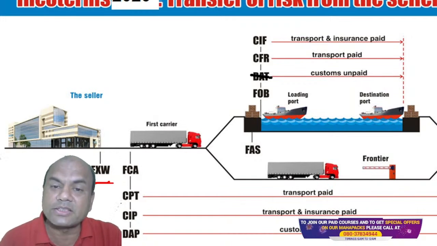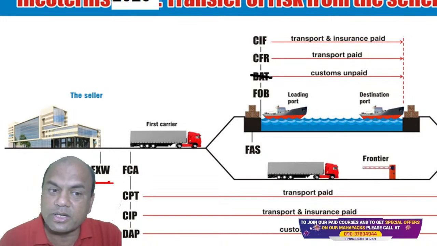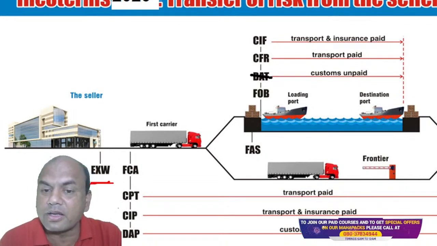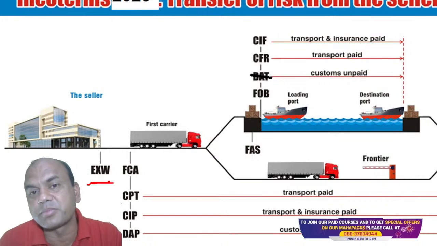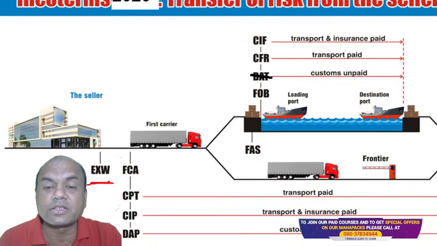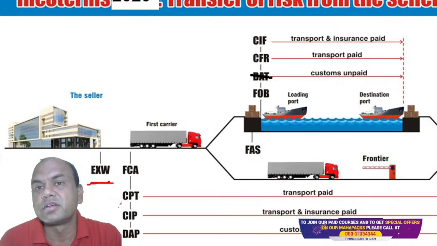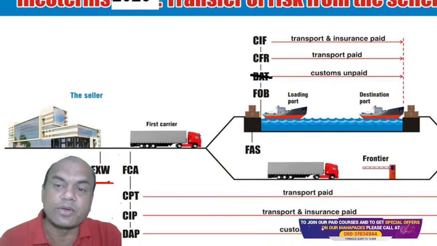Now when the seller buys the ticket, what happens? His or her responsibility is only up to buying the ticket. If tomorrow something happens to the ship, again the seller says, I am not responsible. My responsibility was putting the goods on the board and buying that ticket. So that is called CFR.